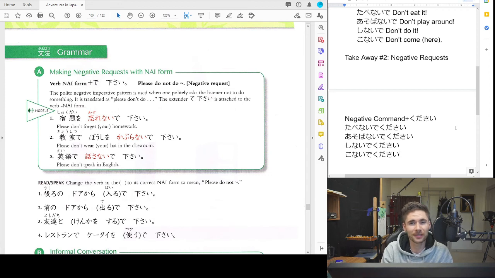Let's check out the examples that the textbook has for us here. We're going to read this first one right here. It is, 宿題を忘れないでください. Please don't forget your homework. Then we have 教室で帽子をかぶらないでください for please don't wear your hat in the classroom. And then our third one is 英語で話さないでください for please don't speak English.